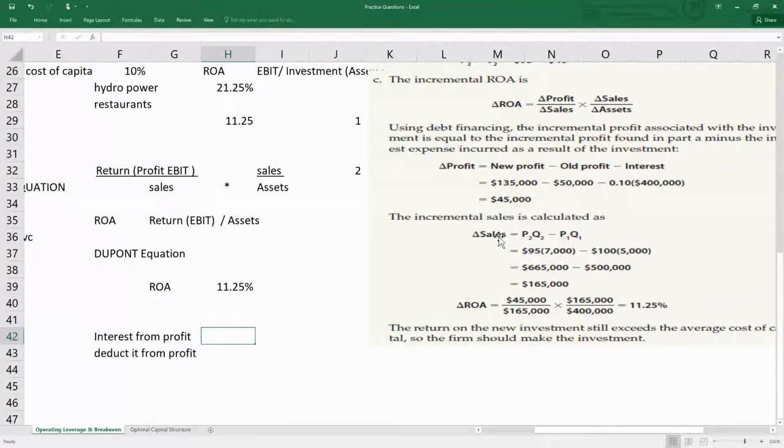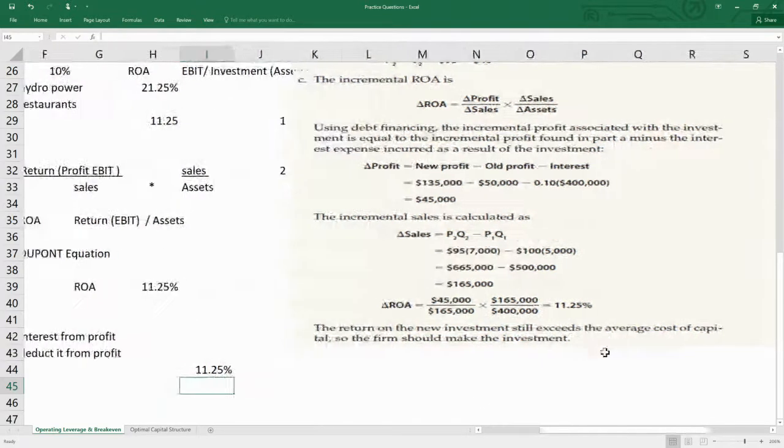So simply put, change in sales is again 95 into 7,000 minus 100, the sales price, into 5,000 old units. So change in sales is 1,65,000. So if you simply divide change in profit, that is 45, by 165 sales, and again sales by that additional amount of assets, then you get your answer 11.25. It is really close, 11.25% only return on assets.